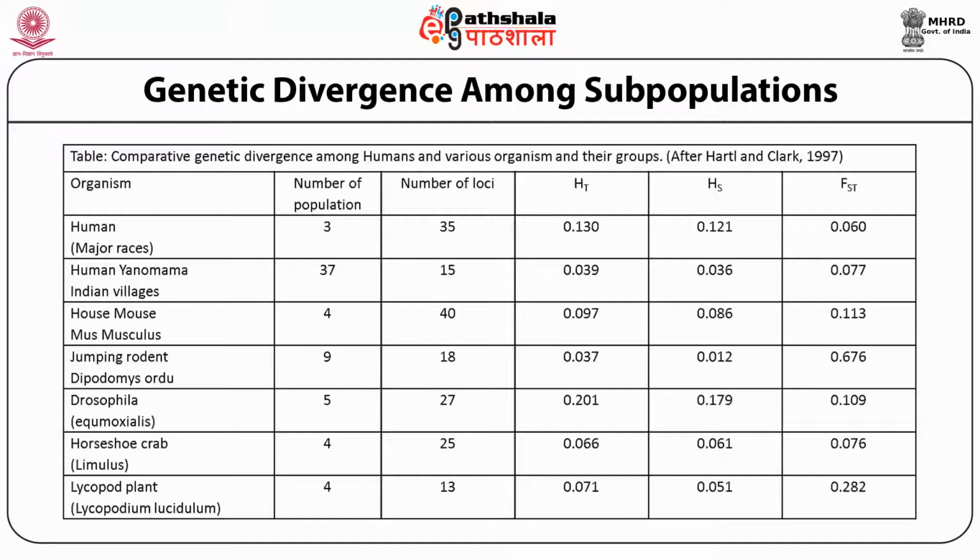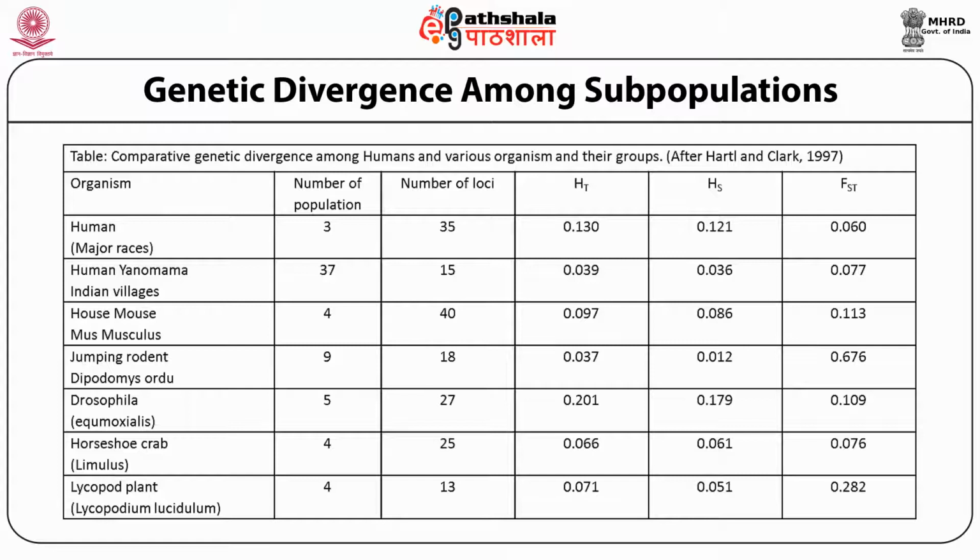About 93% of the total genetic variation is found within races. Similarly, of the total genetic variation found in the native Yanomama of Venezuela and Brazil, only 7.7%, that is 0.077, is due to differences in allele frequency among villages.